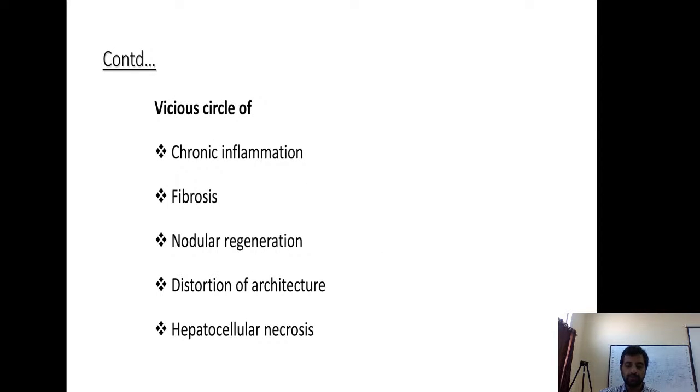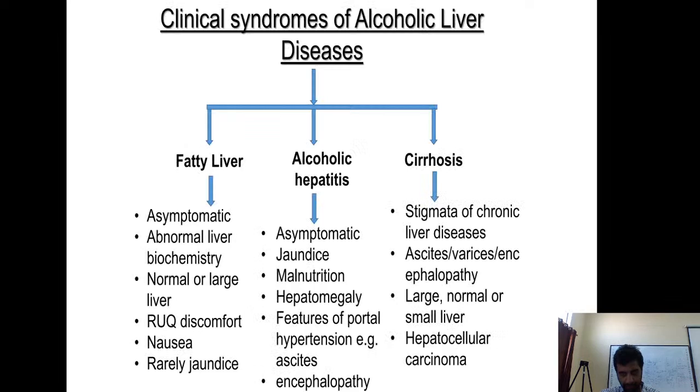Okay, so about cirrhosis: chronic inflammation, there is fibrosis, and there is nodular regeneration and distortion of architecture. This is about cirrhosis; there is nothing specific about alcoholic cirrhosis here. This is the common progression of cirrhosis. So clinical syndromes. Now you know there is fatty liver, alcoholic hepatitis and cirrhosis, and you know how each of these diseases progresses to one another, and how it can be reverted. So how do these present to you?